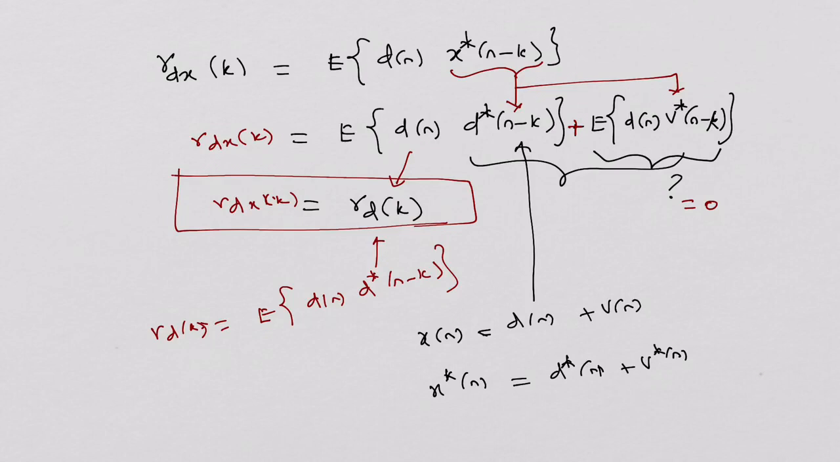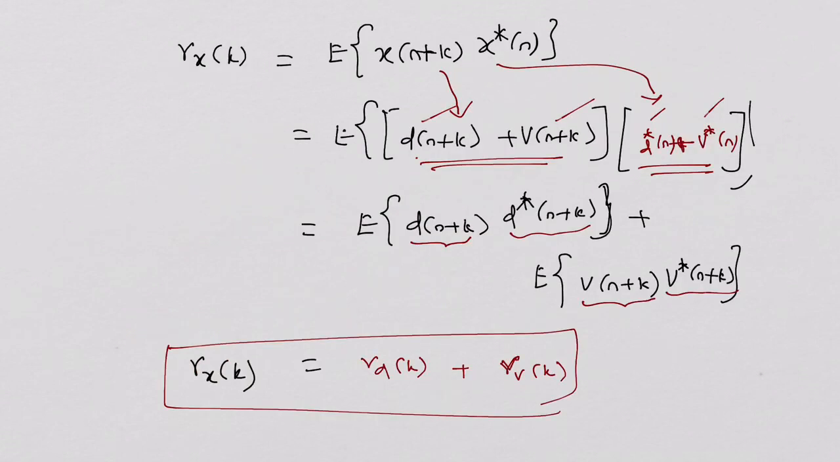In this analysis, we have already made an assumption. Noise is completely uncorrelated with d of n, because of which the second term is equal to 0. So obviously rdx of k gets reduced to rd of k.